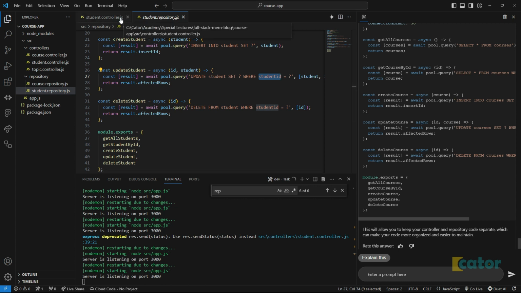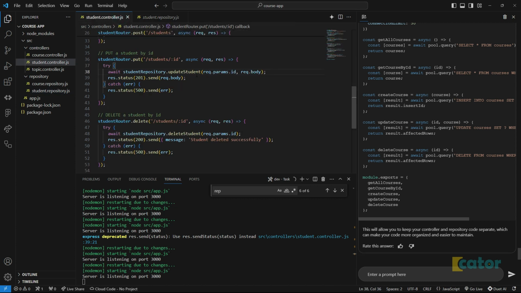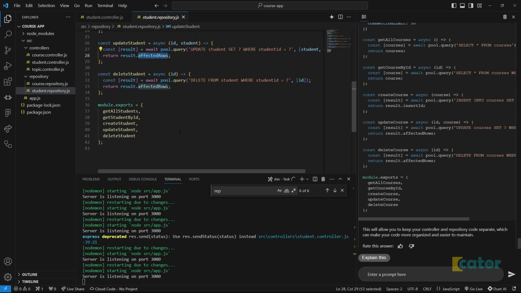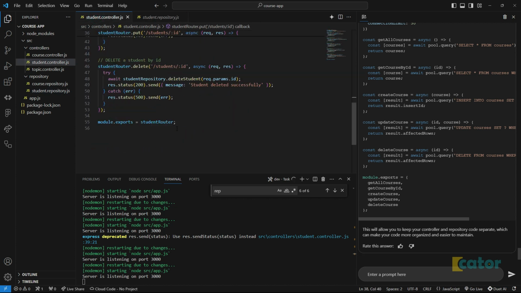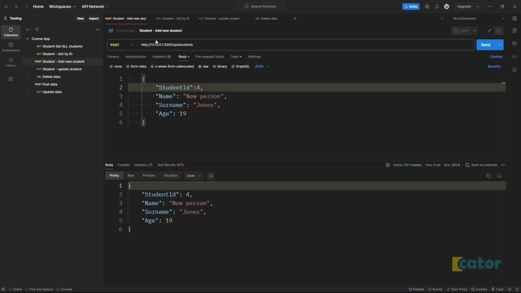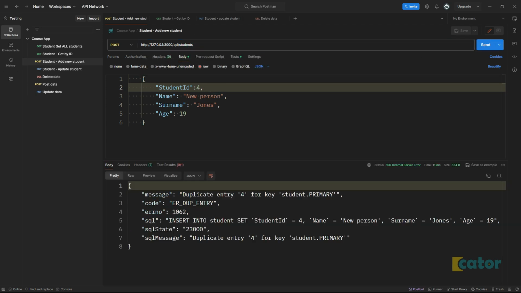The other one was just to make sure we return the body instead of just returning a student thing, because some of this we're just returning the affected rows, and that's a different data type we would like to send back.